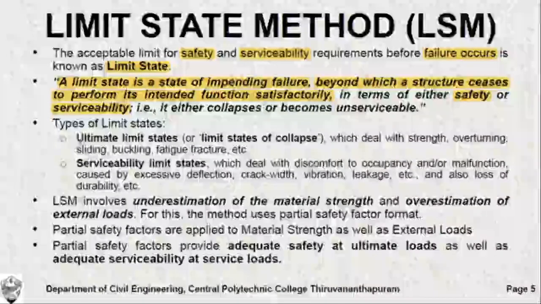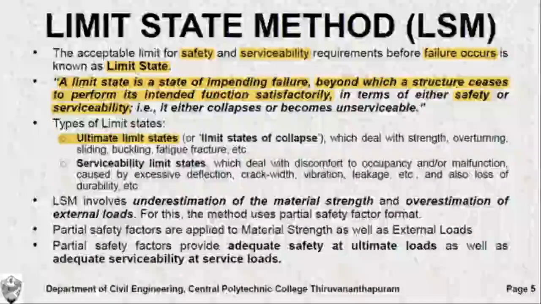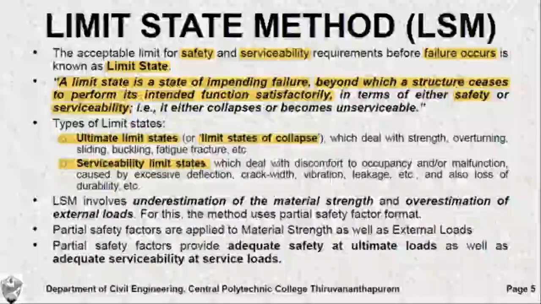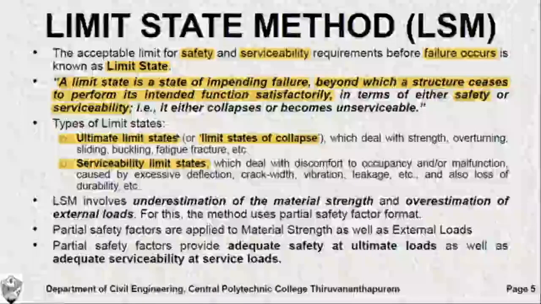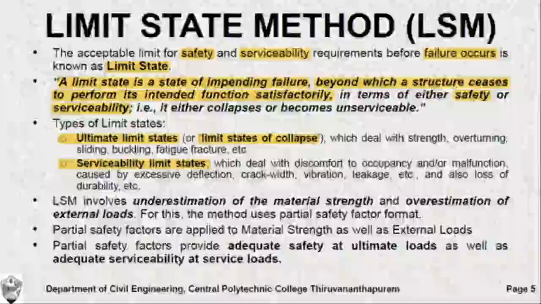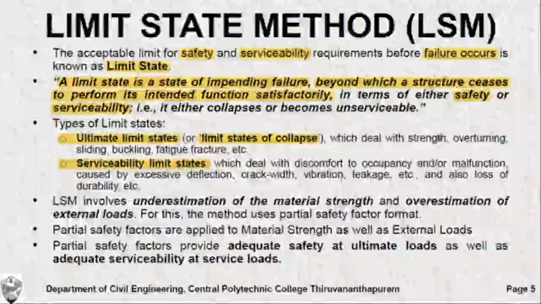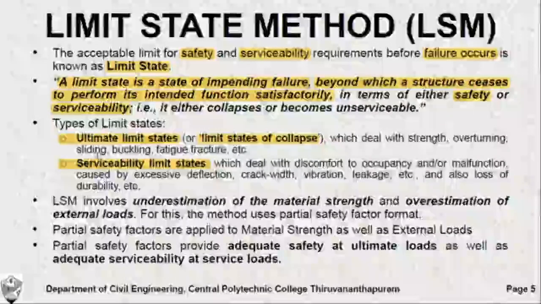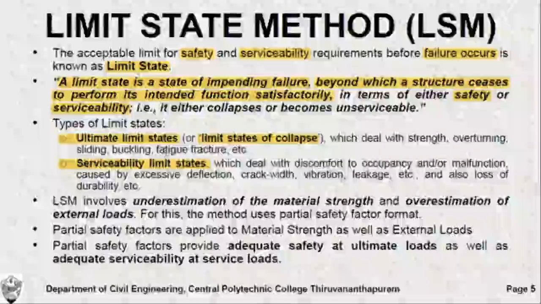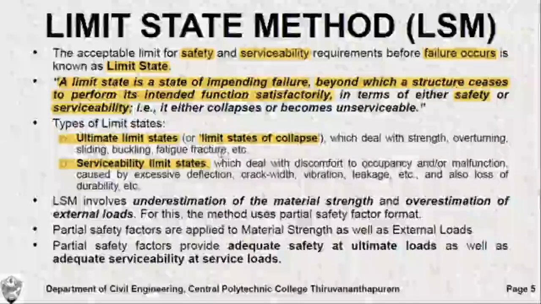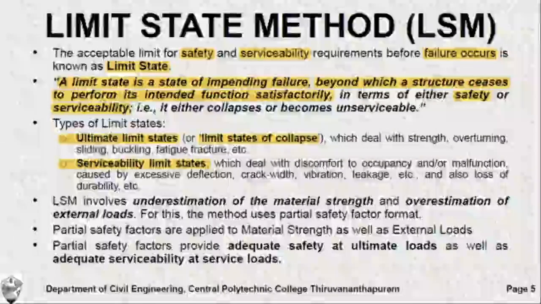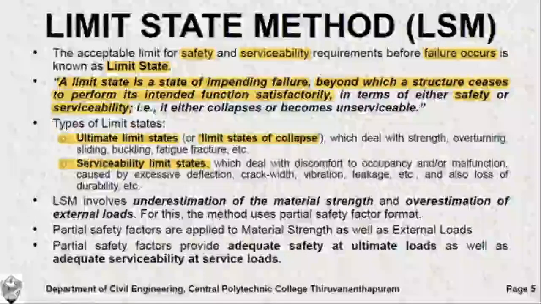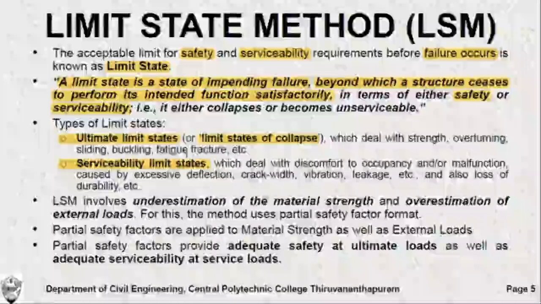We have two types of limit states: ultimate limit states or limit state of collapse, and serviceability limit states. The ultimate limit states are explained in terms of the strength of the structure, or if the structure undergoes overturning or sliding, buckling, fatigue or fracture. Any of these can result in the failure of the structure, and these limiting states are called ultimate limit state of the structure.